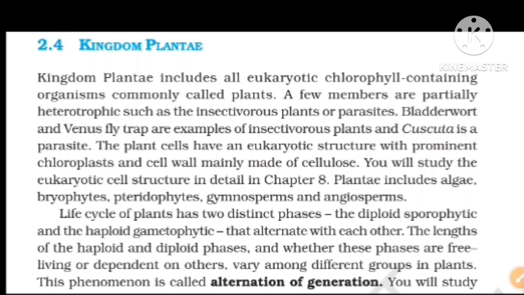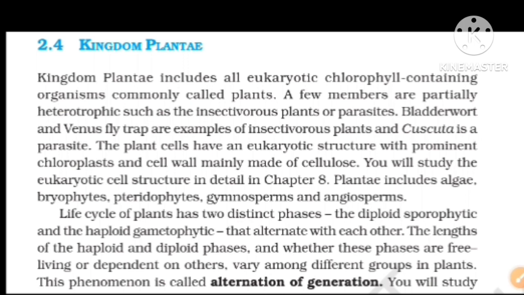The plant cells have a eukaryotic structure with prominent chloroplast and a cell wall mainly made up of cellulose. All plants have cell walls made up of cellulose and are eukaryotic organisms, that is, they have a definite nuclear membrane. You will study the eukaryotic cell structure in detail in chapter 8. Plantae includes algae, bryophytes, pteridophytes, gymnosperms, and angiosperms, which are the divisions of this kingdom.